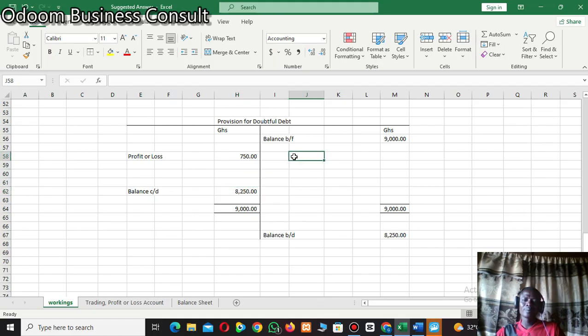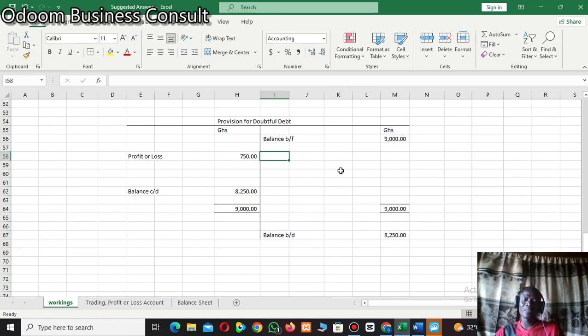So always, if you get the difference at the credit side of the provision for doubtful debt, it means there has been an increase for provision for doubtful debt. And if you get the difference at the debit side of the provision for doubtful debt, it means there has been a reduction. Okay, there has been a reduction in provision for doubtful debt. So make sure you understand the two scenarios.